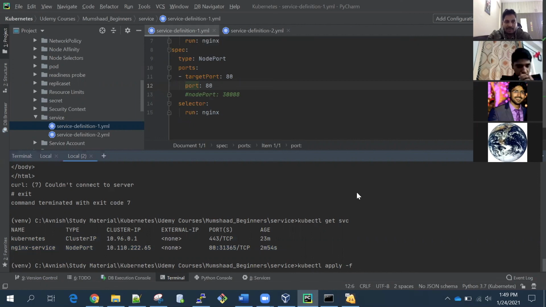Yes, sometimes it happens with the cache. Maybe we can go into the pod and look for the netstat command, but that is going much deeper into troubleshooting. For now, let's assume this is because of cache. Because it's running on this port, if we try from this port, it's running.